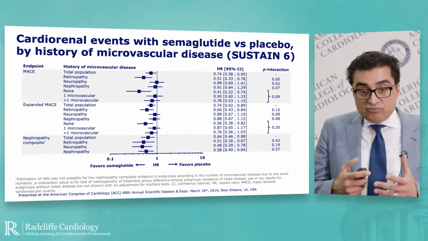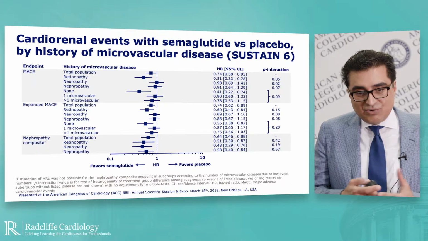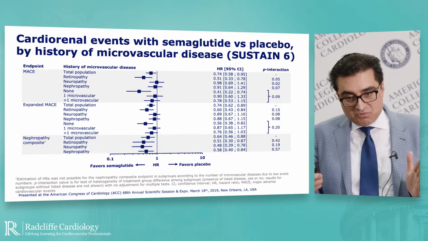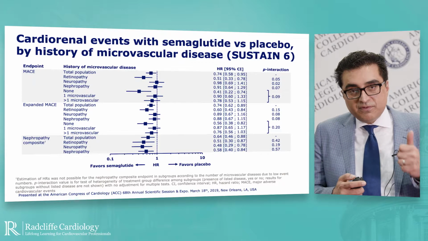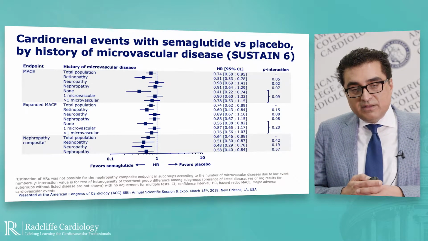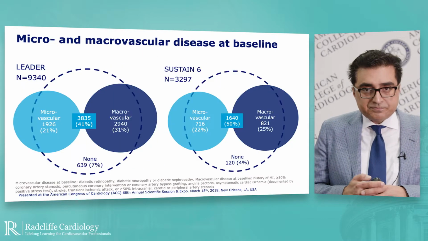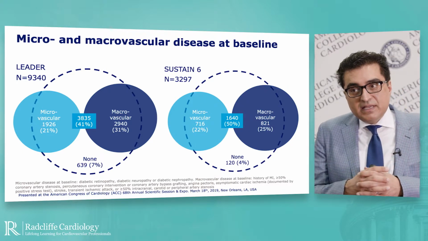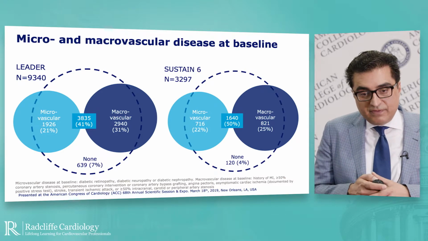We then looked at the renal outcomes and cardiac outcomes in SUSTAIN-6, and the story is very similar. The sample size is smaller and therefore the confidence intervals are wide, but you can see here really no statistical heterogeneity for MACE, expanded MACE, or nephropathy in the trial based on the presence or absence of microvascular disease. Finally, we tried to appreciate the interface in patients who have concomitant micro and macrovascular disease.